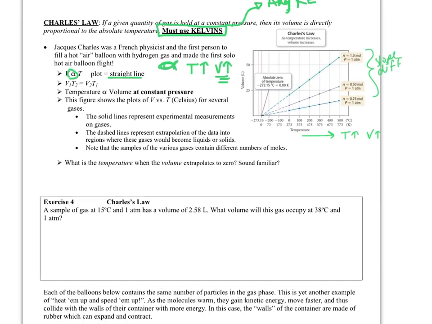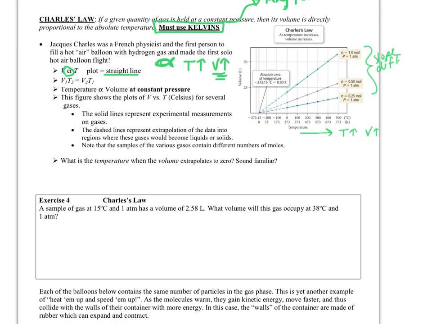All right. So our easiest way, I don't really like this. You can do V1 T1 equals V2 T2, but that's so confusing to me. So I remember it as, and I'll write it over here on the right, V1 over T1 equals V2 over T2.